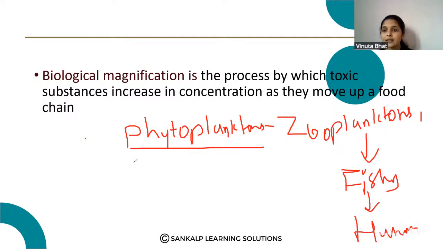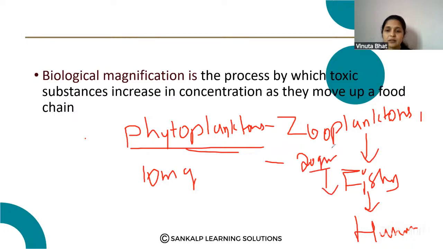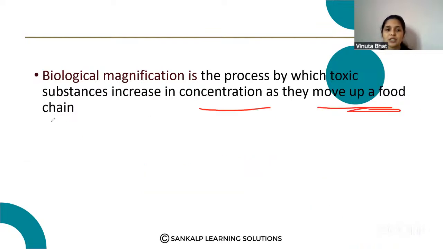This water contains some substances that are harmful for these organisms. For example, this is 10 milligrams in the phytoplankton, and when the phytoplanktons are consumed by the zooplanktons, then it is 20 milligrams. Then when the zooplanktons are eaten by the fishes, it will become 40 milligrams. Like this, the toxic substances increase in concentration as they move up in the food chain, and that is called biological magnification.